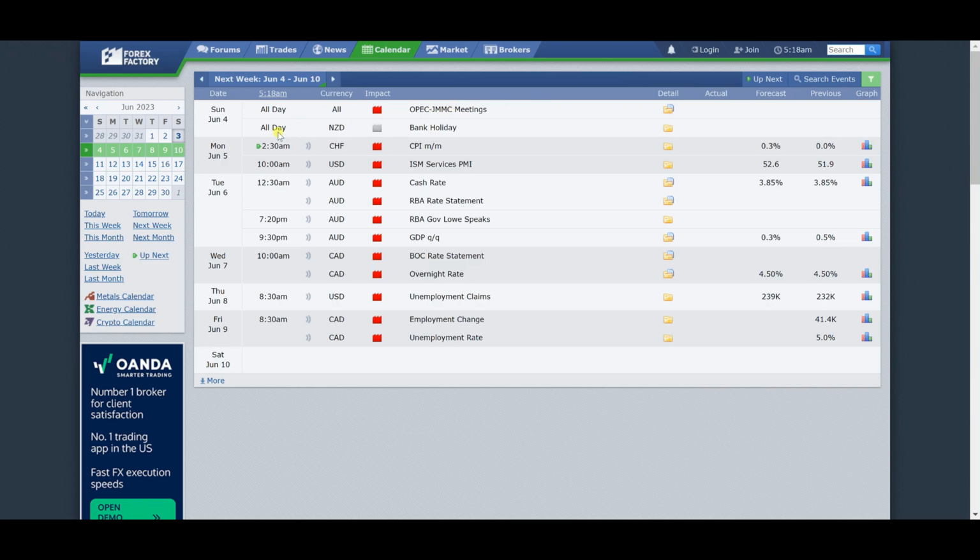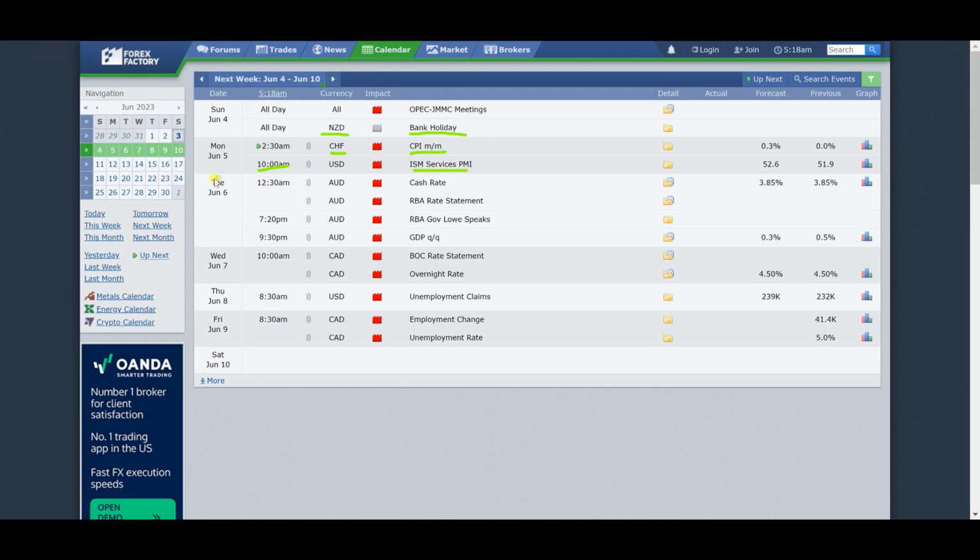Now on Sunday as well, we also have bank holidays in New Zealand. And well, on Monday we do have the CPI data. Okay, high impact coming out from Switzerland. Okay, so keep an eye on that if you're trading the Swiss francs. And well, also on Monday at 10 o'clock a.m. Eastern time, we do have the ISM Services PMI data coming from the United States.